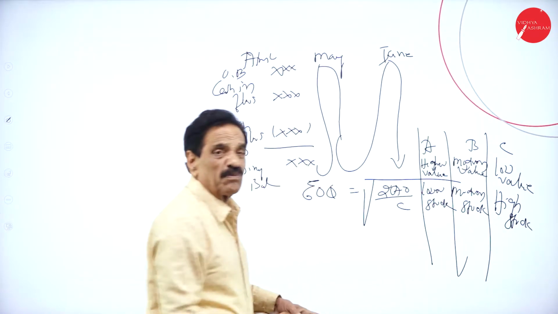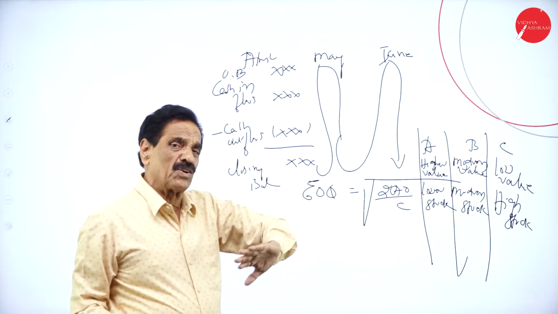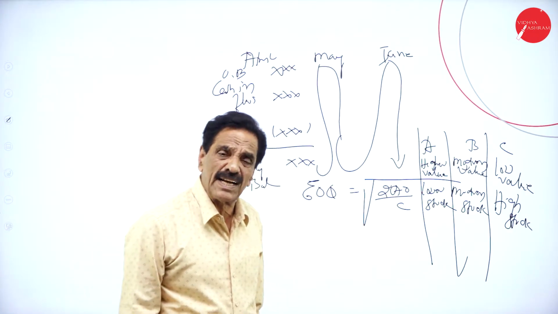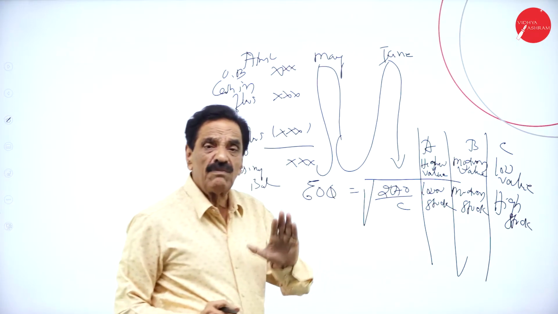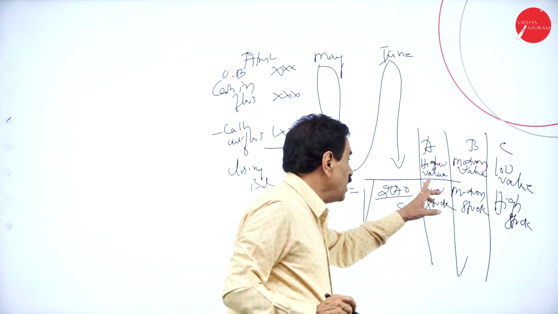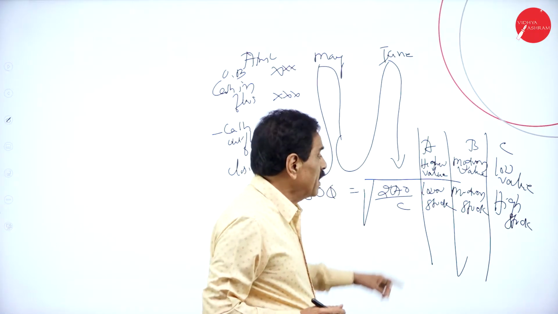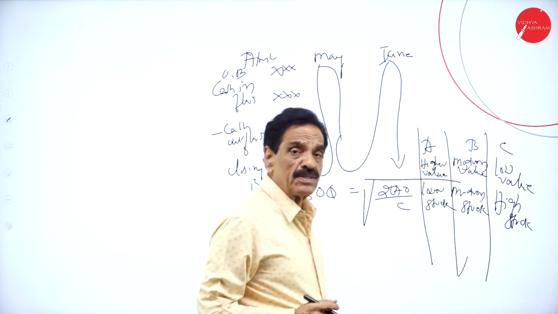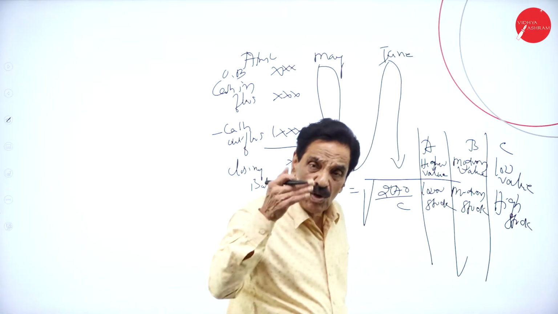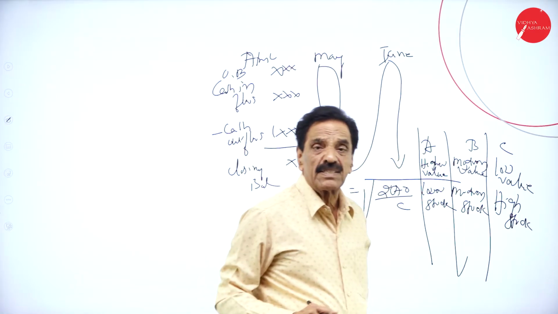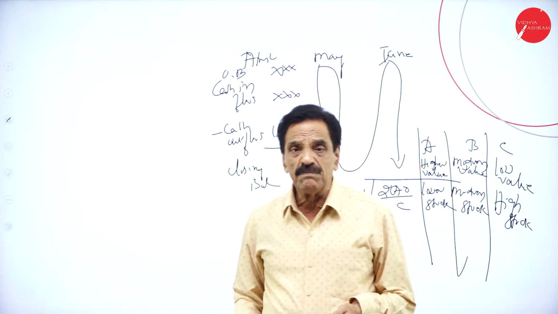We are going to solve the problem on ABC in the future. For now, I am just giving the hint: always better control. Higher value will be more, but stock will be less. Medium value, medium stock. Low value, high stock. That is called ABC analysis.